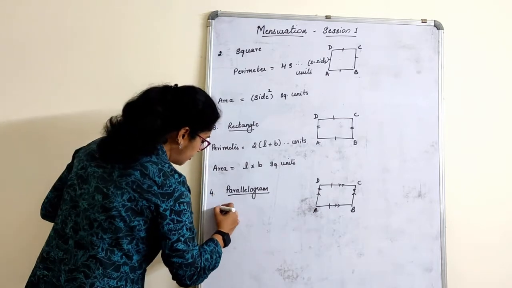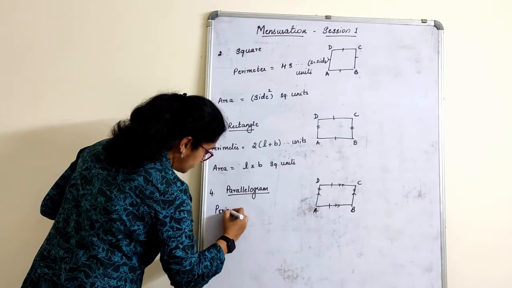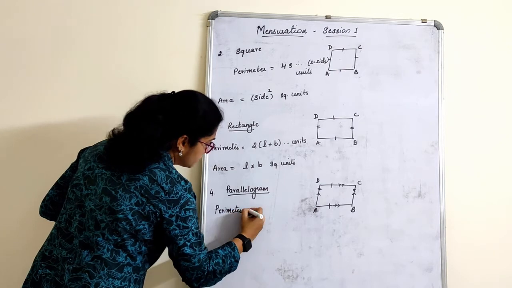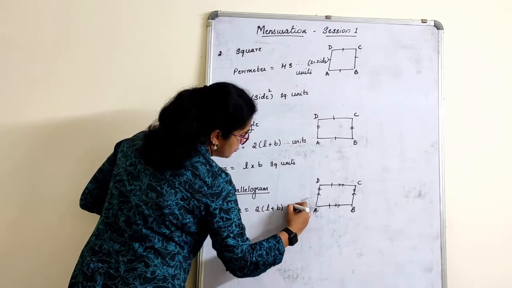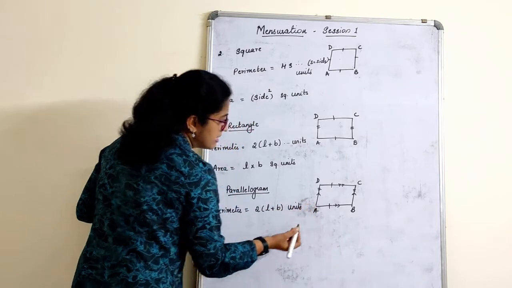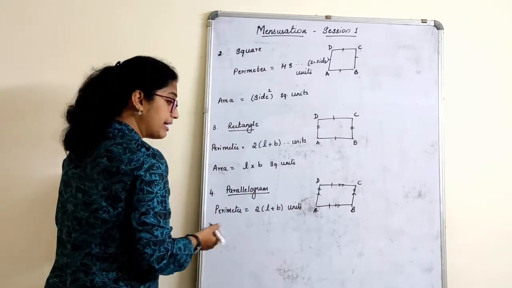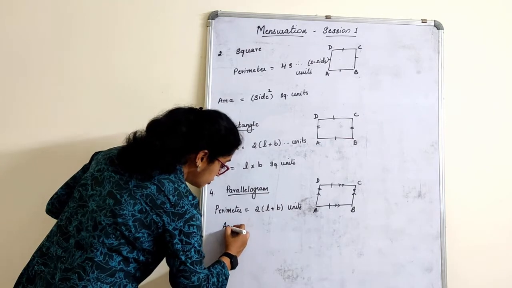So perimeter will be what? Perimeter will be 2 times of L plus B only, children, here also. Perimeter of this and this is same always, right? What about area? Will area be same? It is length into breadth?